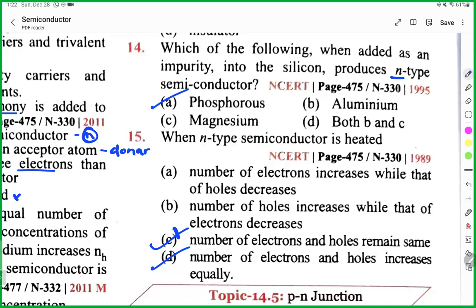Neutral, that's why it remains the same. But overall, both will increase, because you are adding extra electrons. So basically, you are increasing electrons, and at the same time holes will increase because electrons will move.